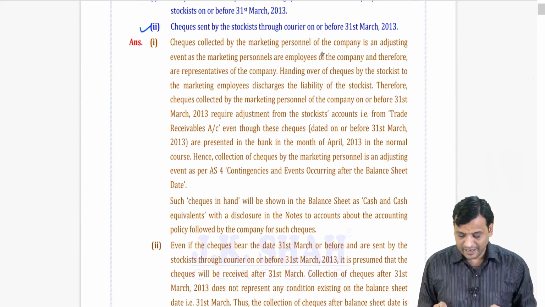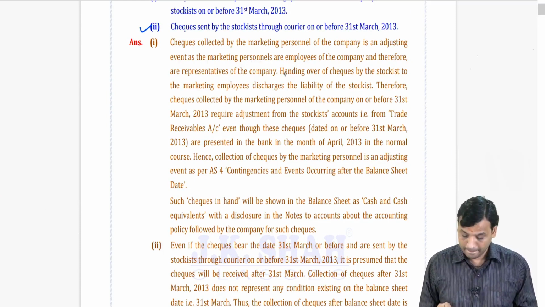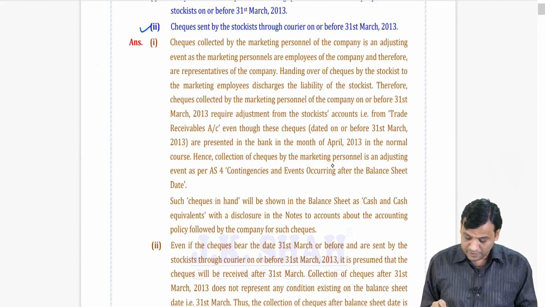Checks collected by marketing personnel is an adjusting event, as the marketing personnel are employees of the company and therefore are representative of the company. Handing over the checks by the stockist to the marketing employee discharges the liability of the stockist. Therefore, checks collected by marketing personnel of the company on or before 31st March require adjustments from the stockist account and from trade receivables, even though the checks dated on or before 31st March are presented in the bank in the month of April in normal course. Hence, collection of checks by marketing personnel is an adjusting event as per AS 4.